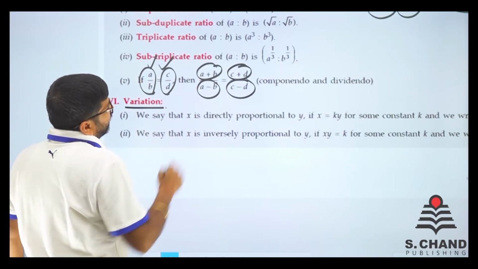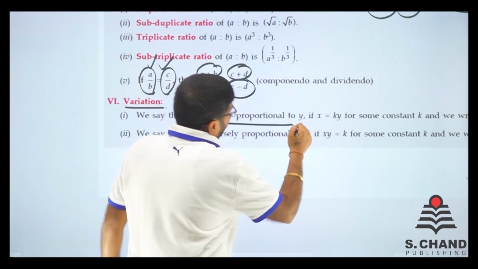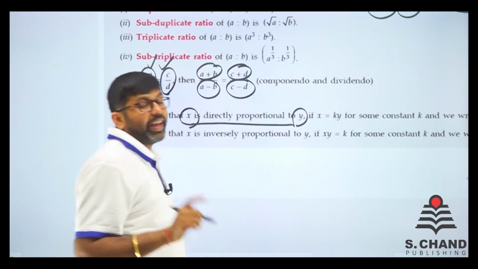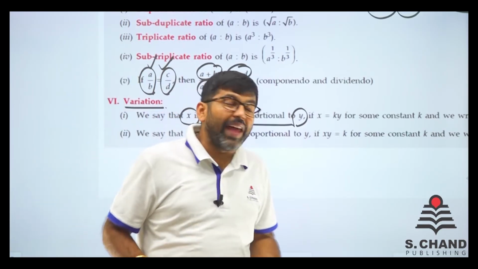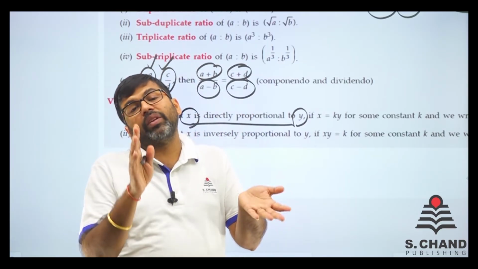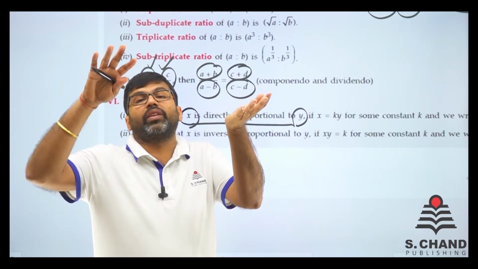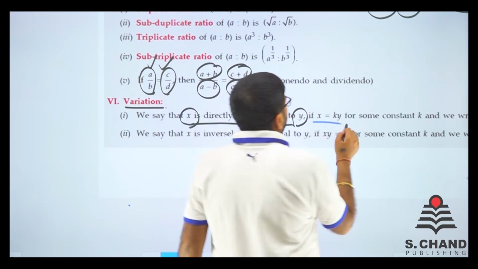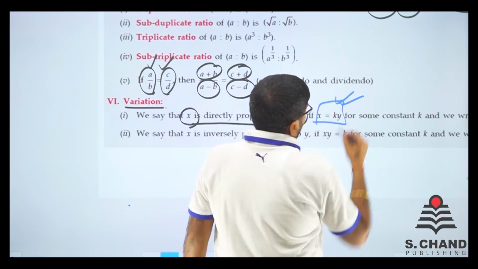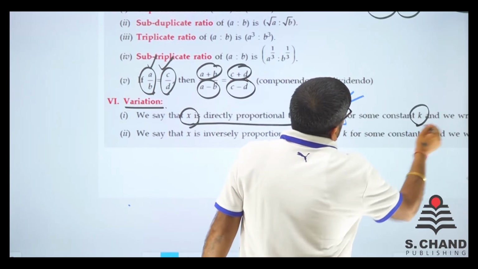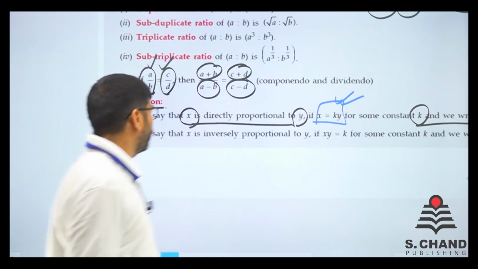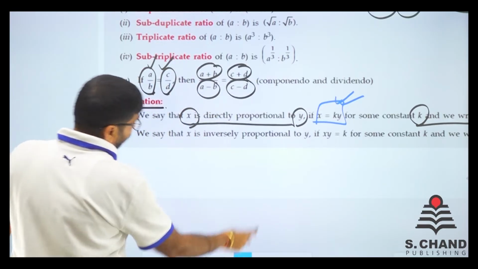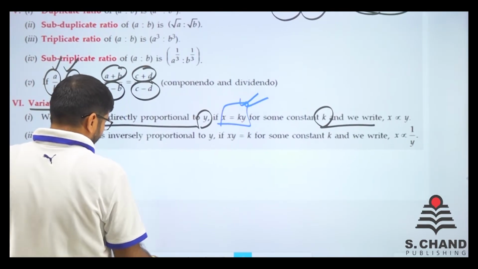Variations. We say that X is directly proportional to Y. When I say X is directly proportional to Y, that means if X increases, Y also increases; if X decreases, Y decreases. So you can say that X is equal to KY. Remember, this is very important, for some constant K. And we write that X is proportional to Y.